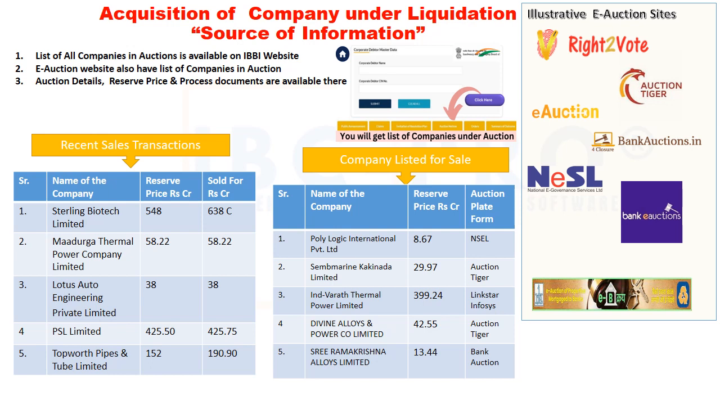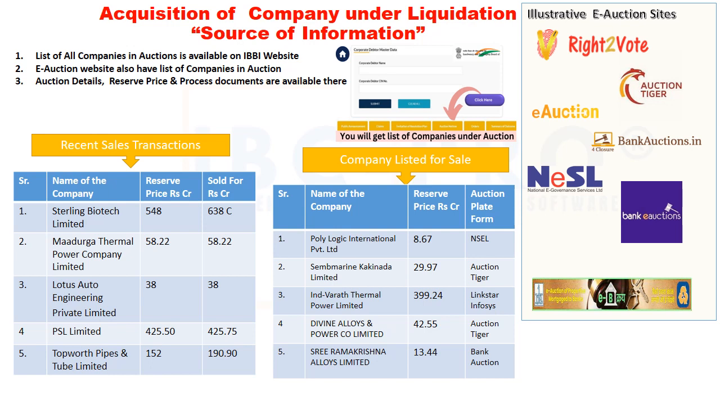There are various auction platforms through which the e-auctions are done by the liquidators. Some of these are Right to Vote, Auction Tiger, e-auction, bank auctions, NESL, etc. One can get the listing of such auctions on these sites too. One can find the link of the auction platform through Google. On the auction platform one can find auction notice, details for auctions, auction process documents, photographs, etc. Their details are uploaded by the liquidator of the respective company.